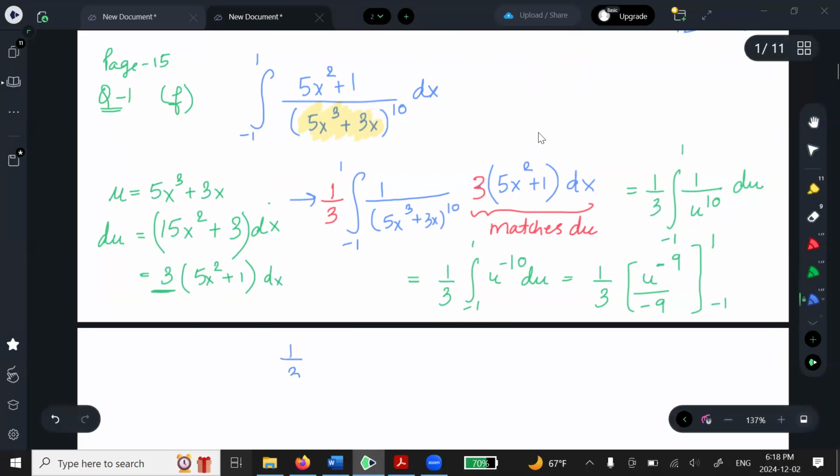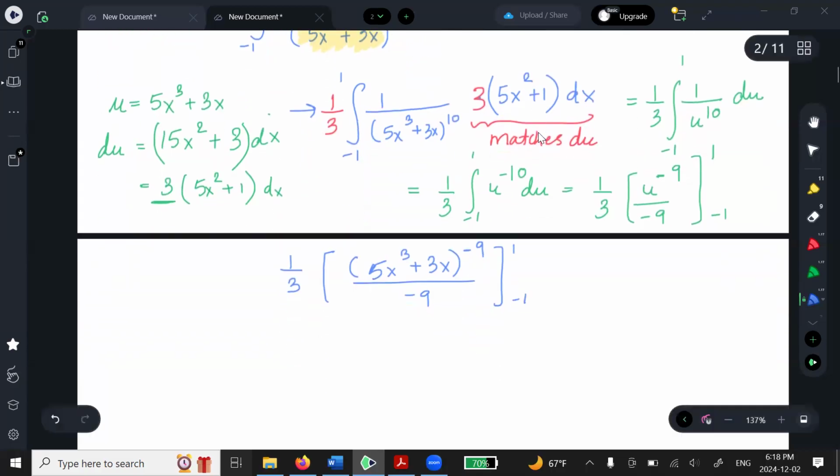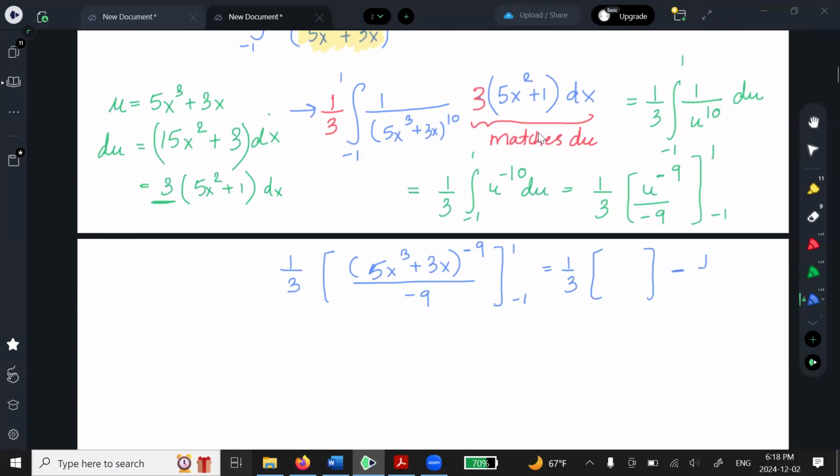So I have 1 over 3, and then I have a u, which was 5x cubed plus 3x, to the power -9 over -9. And then I plug in the limits. So then it's just the same old that you have done. 2 big brackets. In the first bracket, you put the upper limit. In the second bracket, you put the lower limit. And that would give you a number. Final answer. Good?